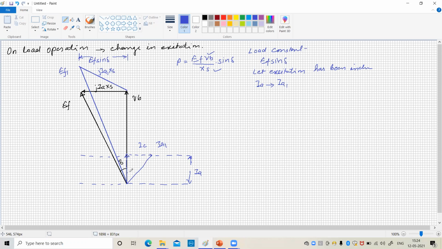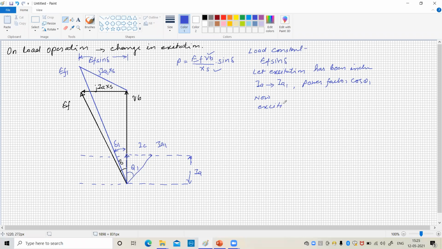It is lagging at an angle of θ1, and the angle between the excitation EMF EF1 and EB is a new value, delta 1. Now the power factor is cos θ1.